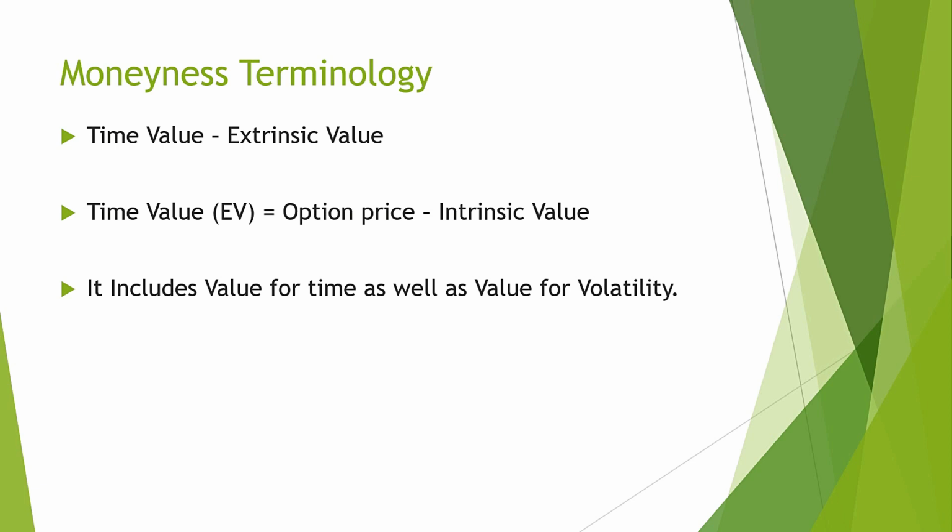This fact is the same for calls as well as puts. More time to expiry means more time value. The other factor affecting extrinsic value is volatility. The higher the volatility, the higher the extrinsic value. Just remember these facts for now. We will discuss this in detail when we come to option Greeks.